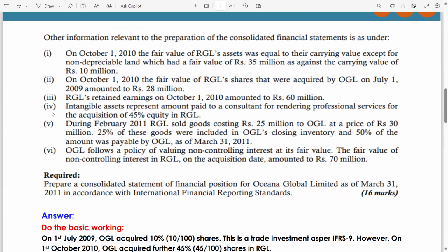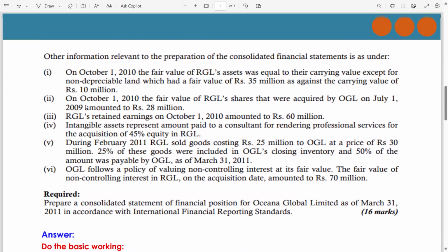Intangible assets represent the amount paid to a consultant for rendering professional services. Why? For the acquisition of the additional 45% equity in RGL. So it means you have paid a service fee, so it's an expense. But what did OGL do? OGL recorded it as an intangible asset.